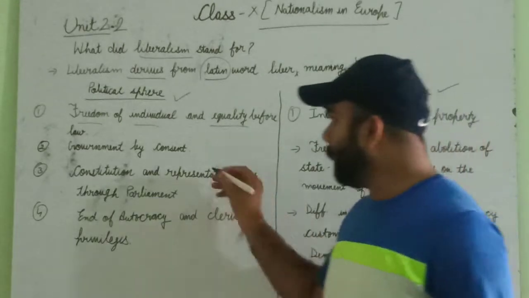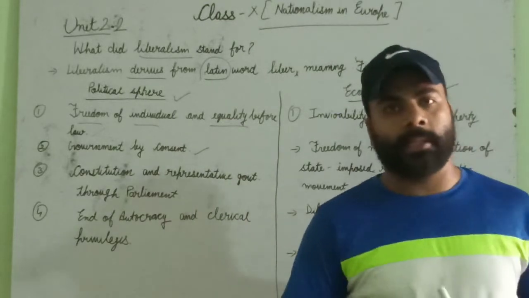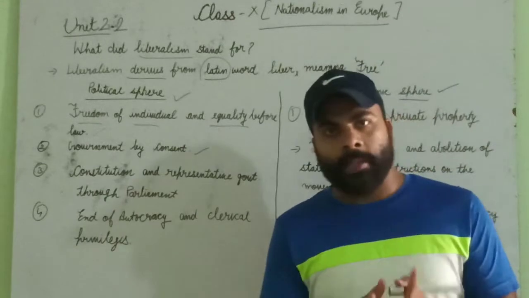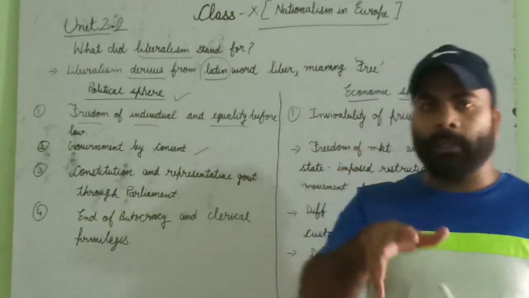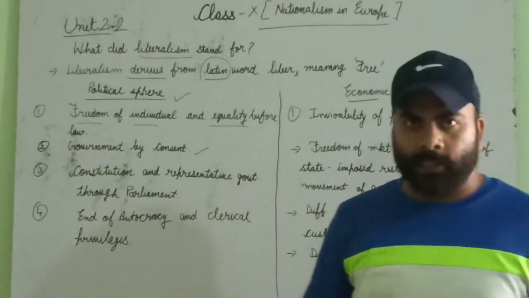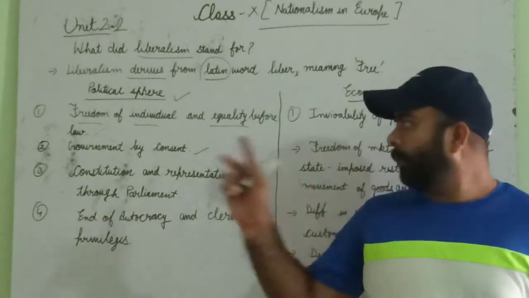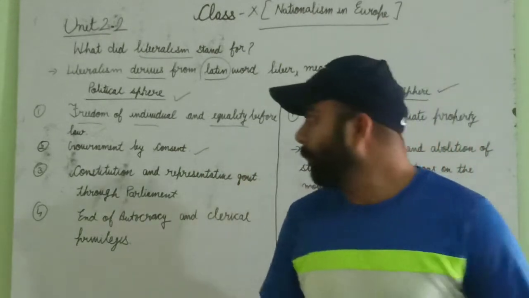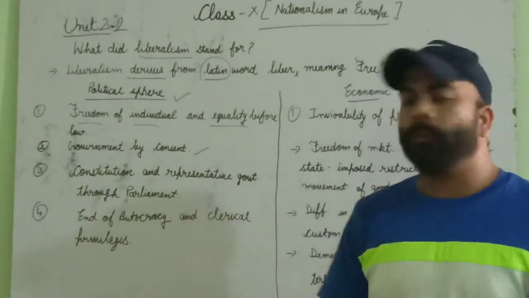Right. So next thing, government by consent. What did they want? They wanted government by consent. Consent means with the approval of the people. Government with the approval of the people, like they want representatives. The people elect their candidates. Such kind of government they wanted.